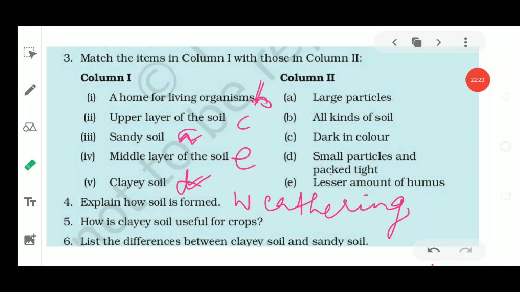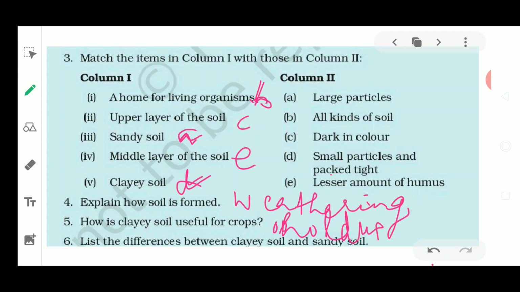Next thing is that you will discuss the clay soil. How is this clay soil useful for the crops? Clay soil is useful for certain varieties of crop, that is the paddy crops. Why? Because the soil is having small particles. These are attached together, they are clinging together. Once they cling together, they could hold water. So water holding capacity is much more and percolation of water is less.